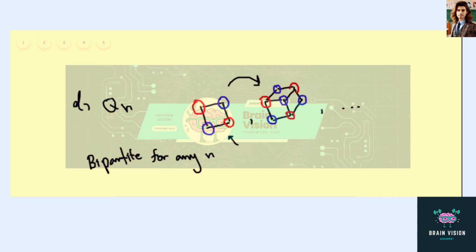So essentially, any adjacent vertices will be of different partite, and we keep doing this throughout the whole structure. And you're going to see that it can be done no matter how big the structure is, just going up one by one each step. And so it is always bipartite.